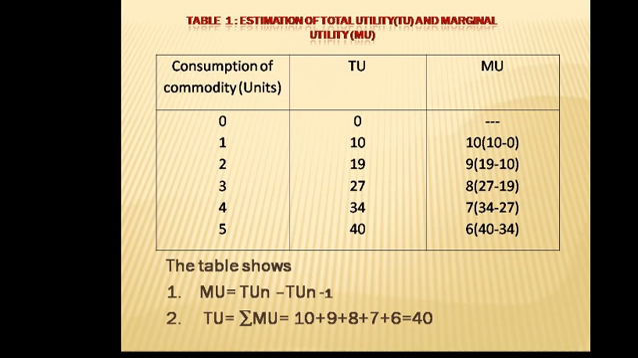and number 2, total utility is equal to the sum total of marginal utility. The first marginal utility is 10, then 9, then 8, then 7, and then 6. We have total utility 40. So in our second column, at the fifth unit of consumption of the commodity, we have total utility 40. So from marginal utility we can derive total utility, and from total utility we can derive marginal utility.